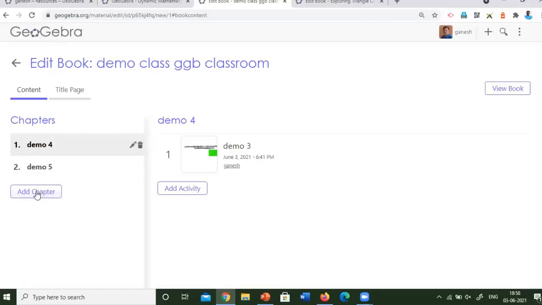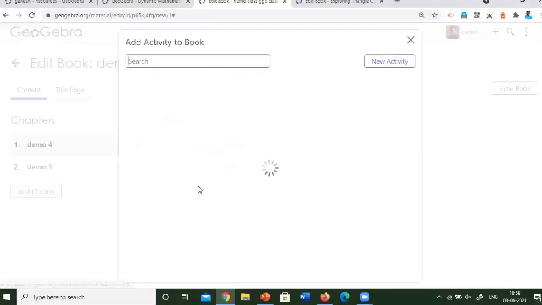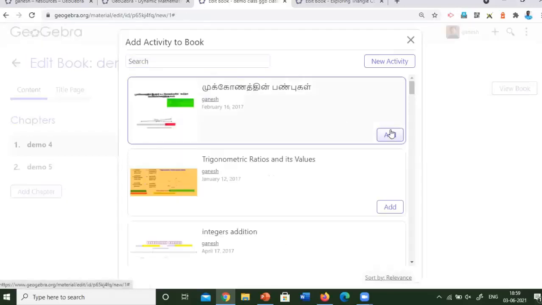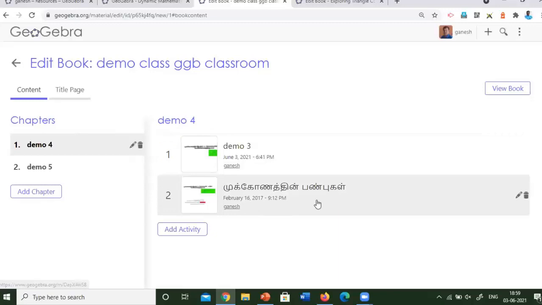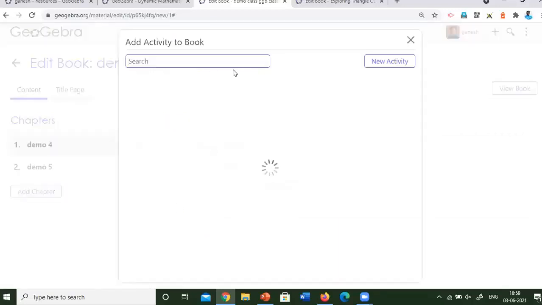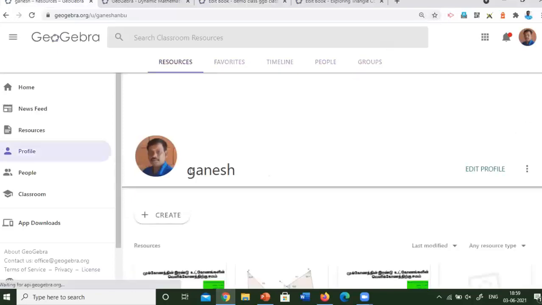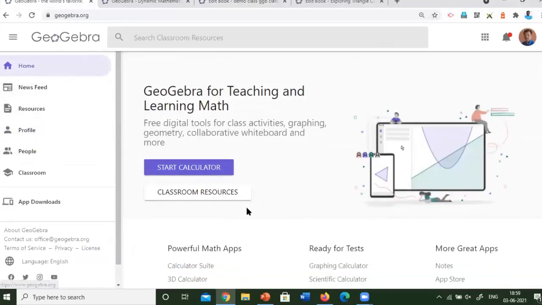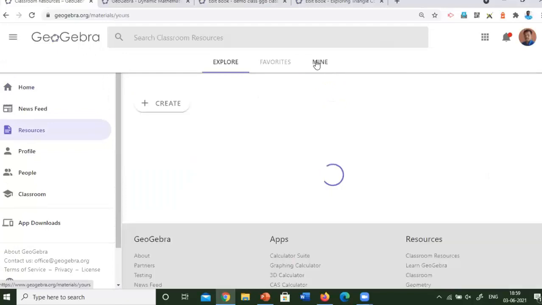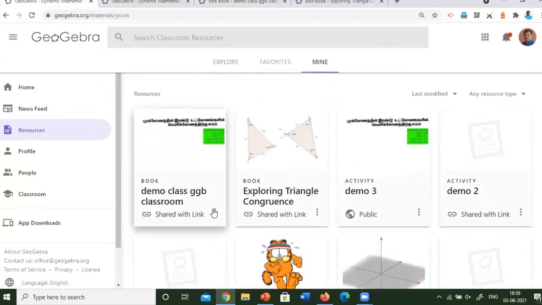Like this, we can use the add chapter option to create more chapters. And inside every chapter, we can add activity from the resource bank or whatever we think. Okay. Then you can just click add activity and add any activity you have already created. For example, in the resource bank, my resources, we have just created an activity, isn't it?